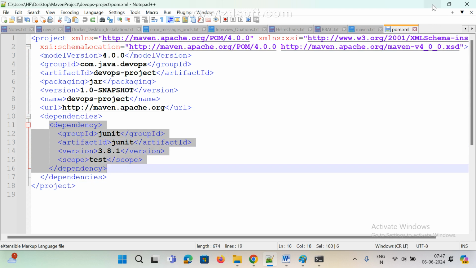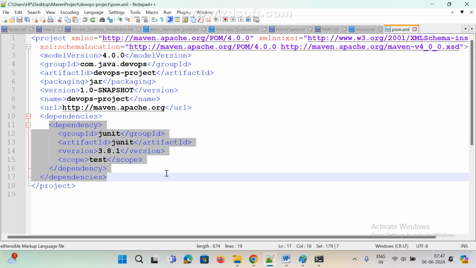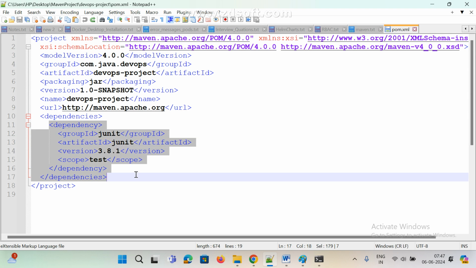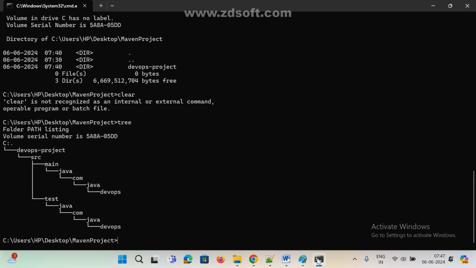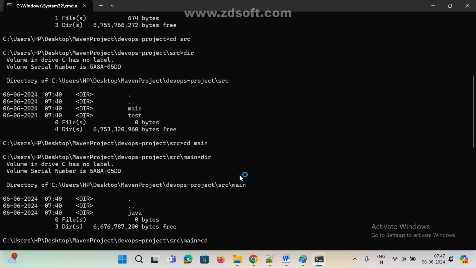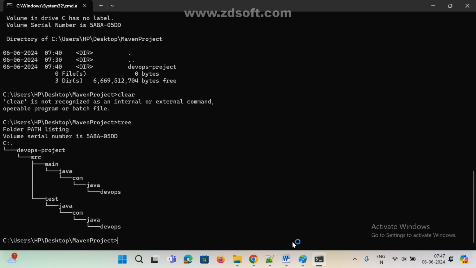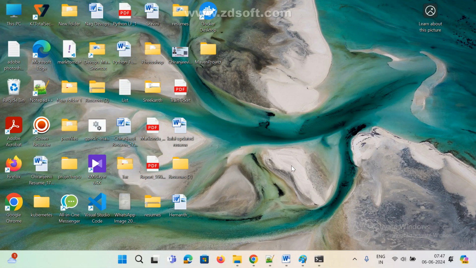Now come to here. So where are these jars and all available? Here, if I run the Maven project, it is connecting to a remote server and executing something, right? So what is that? Now if you go here, I clear the screen. Okay. Now if you go to the local repository, now we can see many things.